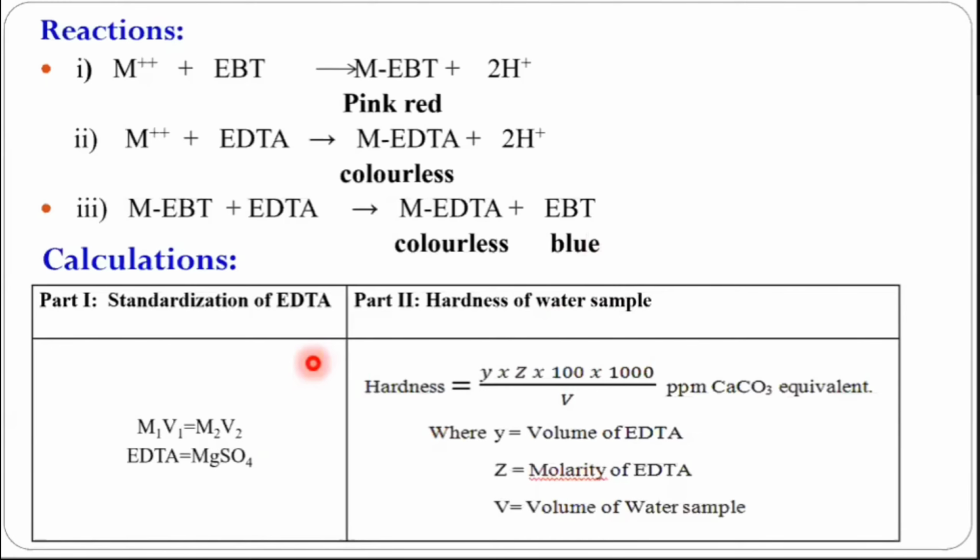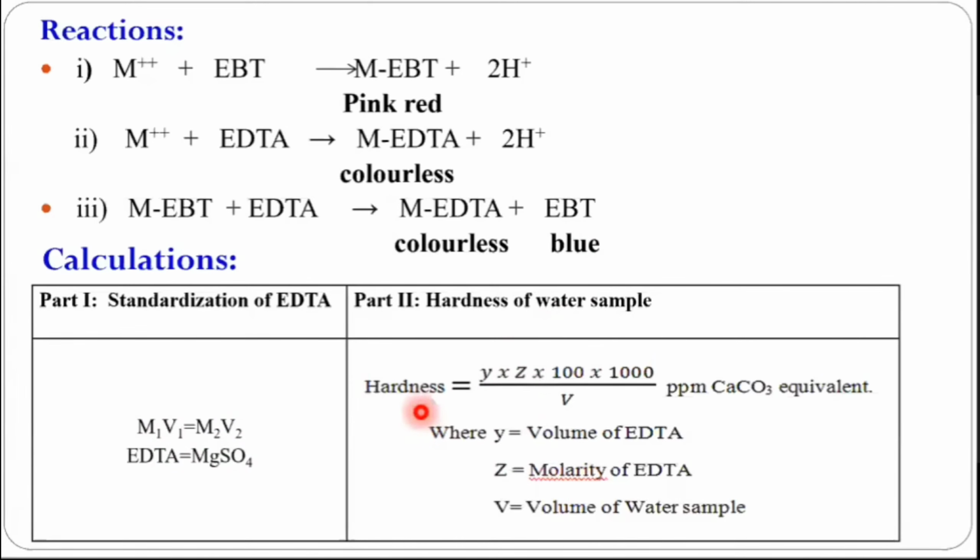For the standardization of EDTA, the formula is M1V1 equal to M2V2. By using this formula, we can find out the concentration of EDTA, because all these things will be known: the burette reading from the first part, the concentration of magnesium sulfate or zinc sulfate you have taken, the volume of EDTA, and the volume of magnesium sulfate solution taken. Accordingly, we can find out the value of M1, the concentration of EDTA, and we can put it here. So here Z is nothing but the concentration of EDTA.